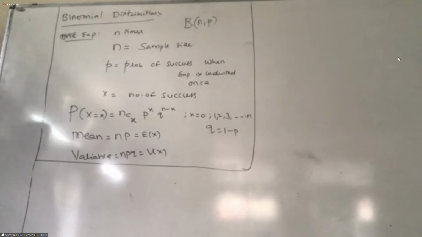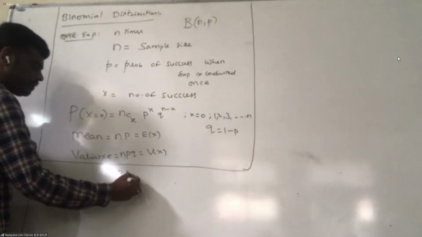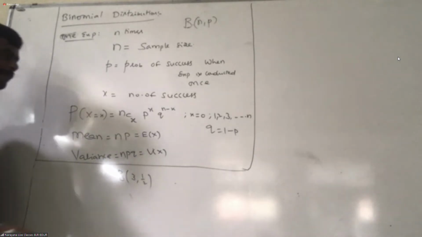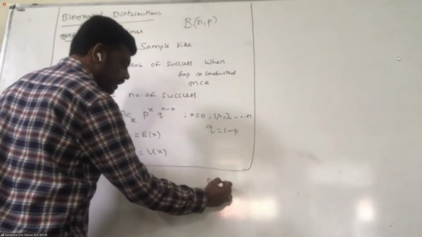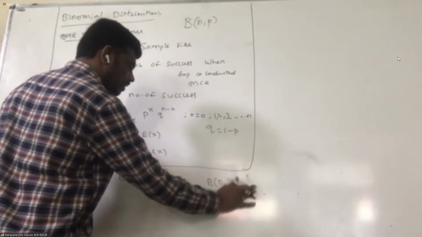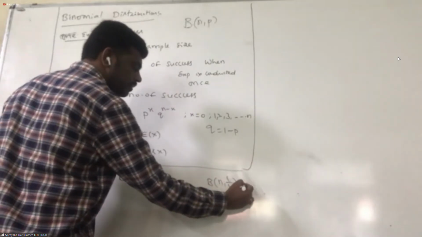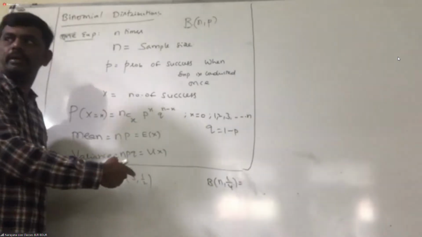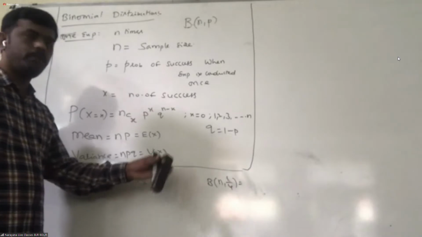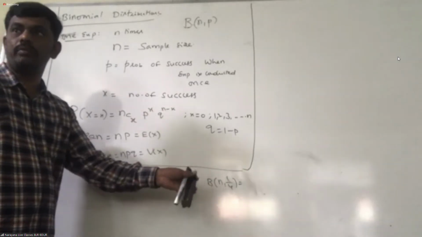They'll give it like this. If they give in that format, they may give like this, B(3, 1/2). Take it now. B(n, p) is equal to mean or something they might say. Check the question. B(n, 1/4), what is the value of.